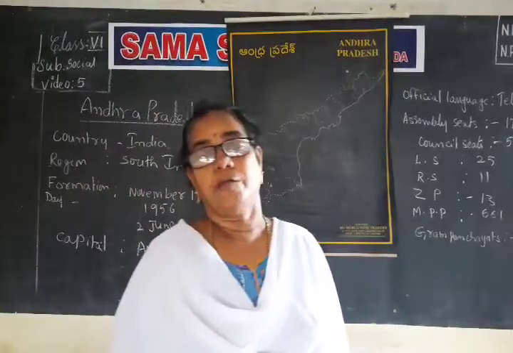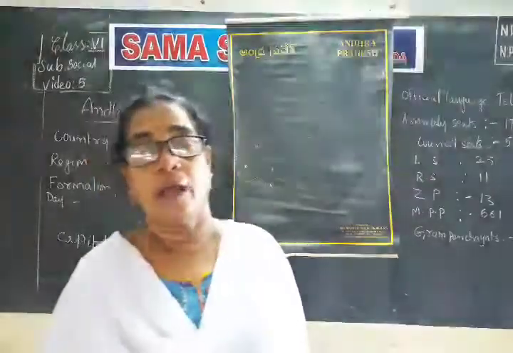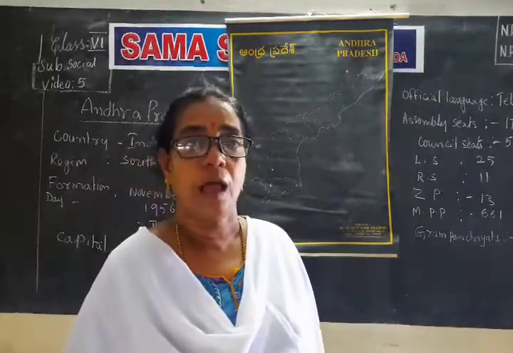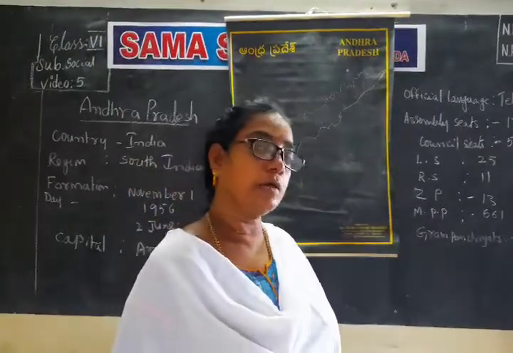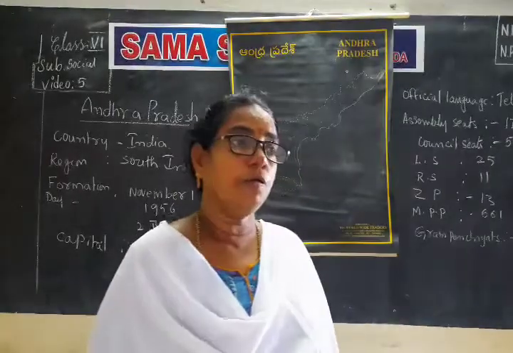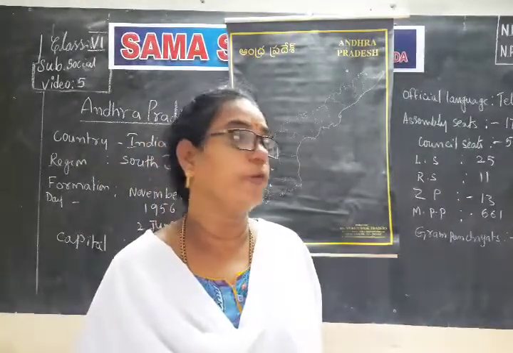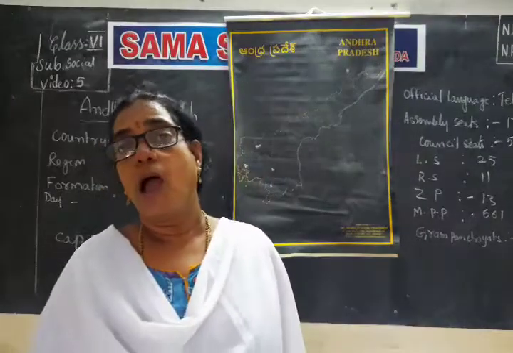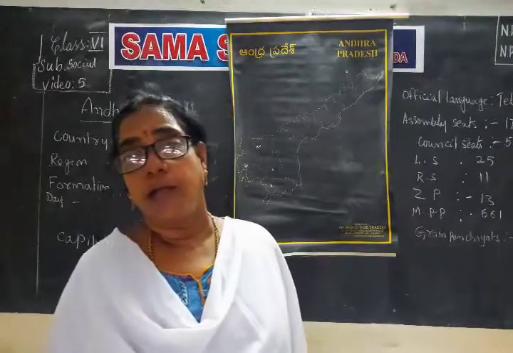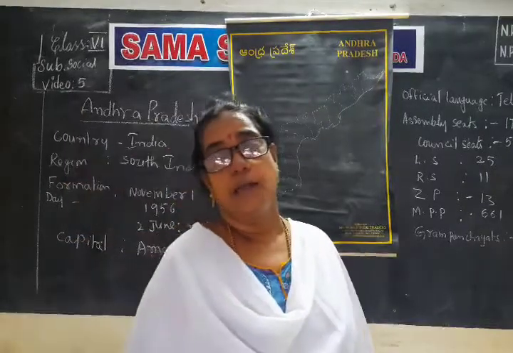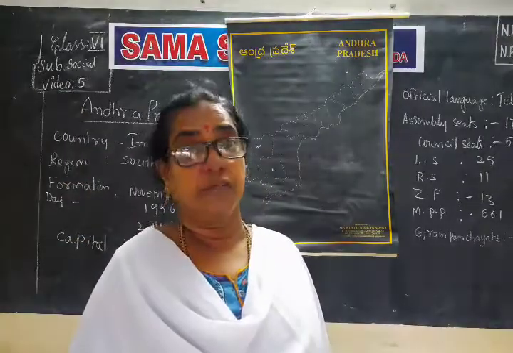So we have already learned about the world map. In the world map, we marked a number of continents. The large land masses are called continents, and the huge water bodies are called oceans. We learned that there are 7 continents: Asia, Africa, Europe, North America, South America, Australia, and Antarctica. We also learned about the oceans: Pacific Ocean, Atlantic Ocean, Indian Ocean, Arctic Ocean,